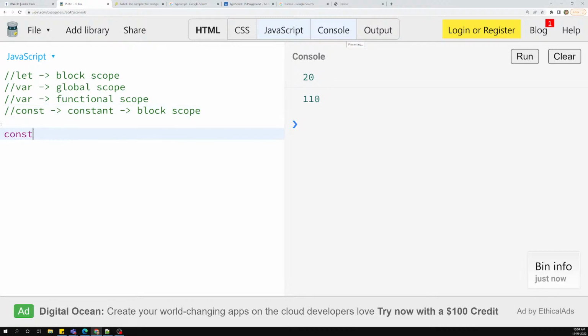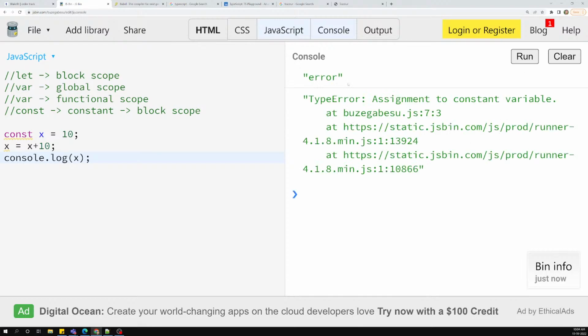Let's say constant x is equal to 10. I am having constant x is equal to 10. Now I will print console.log of x. If I see the output, we got an output of 10. So it's fine, it's correct. Now I want to make it x is equal to x plus 10, something like this. Now let's see the output.